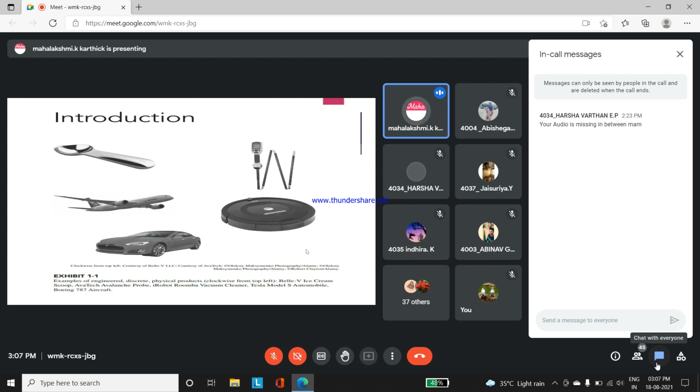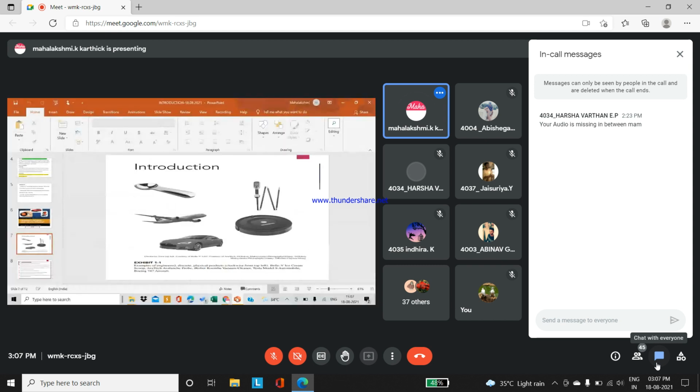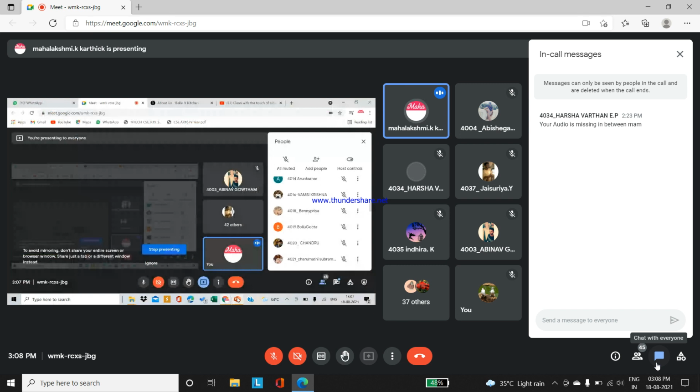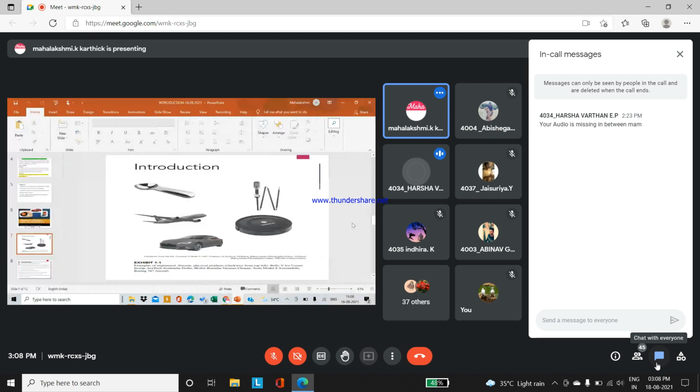What did you understand by iRobot Roomba? Two points, please. Students, can you hear me or not? Ma'am, it is a robot vacuum cleaner which cleans our room automatically without any user command.